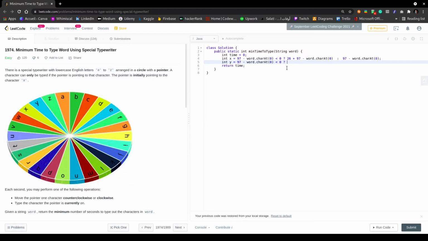Otherwise, I'm going to add 26 to the previous expression, which is this one.